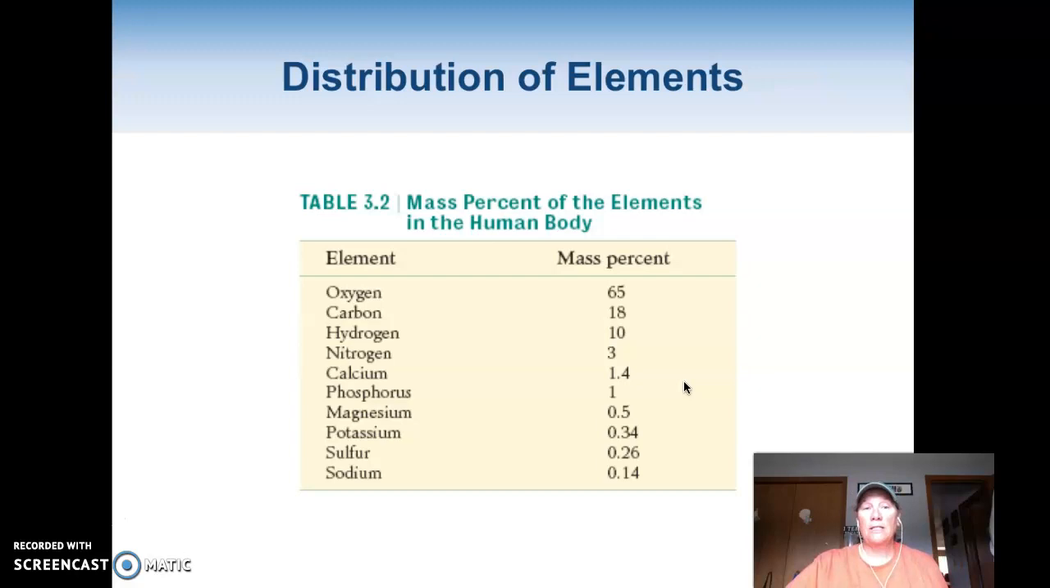Okay, so you can see oxygen, carbon, hydrogen, nitrogen. These are the big 4. Okay, and then we have little bits of calcium, phosphorus, magnesium, potassium, sulfur, and sodium. Okay, so we're mostly oxygen, carbon, hydrogen, and nitrogen.